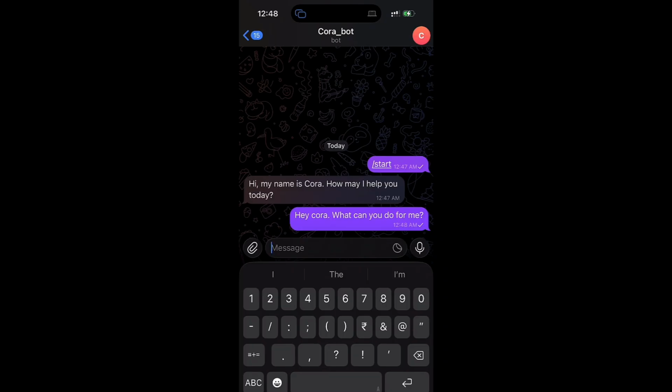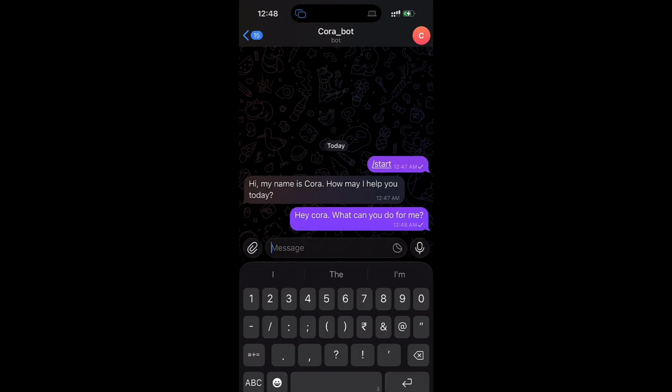And send this. Now, what I can also do is send Kora images and videos and ask it to create images and videos or any sort of social media content and ask it to post it on the social media accounts that I have connected, or schedule it to all those social media accounts that I have connected.